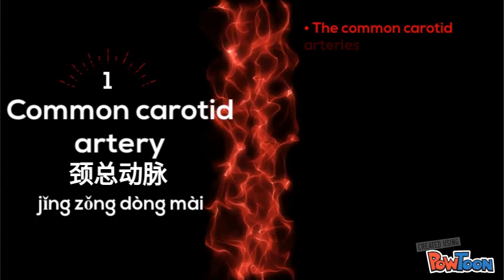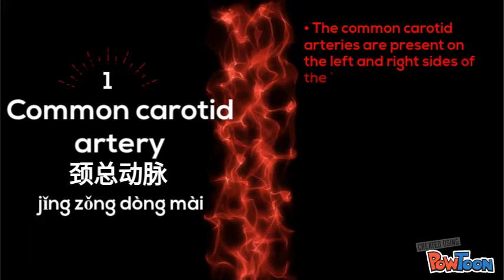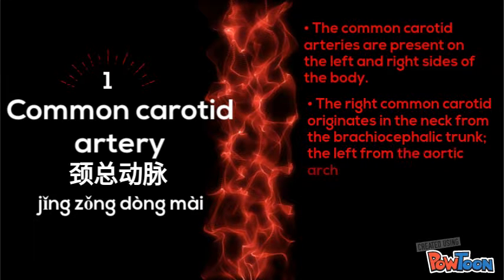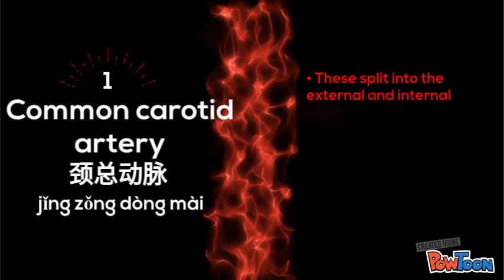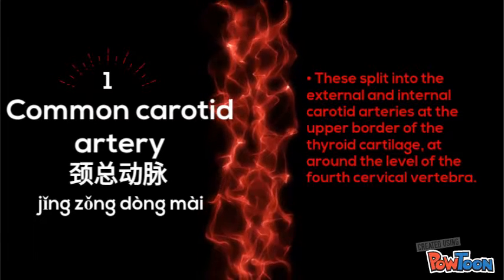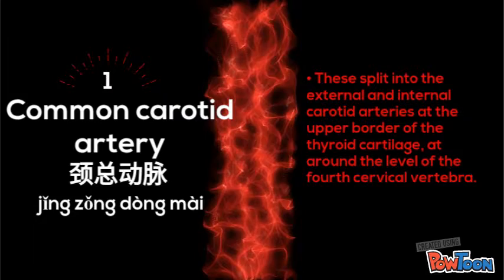The common carotid arteries are present on the left and right sides of the body. The right common carotid artery originates in the neck from the brachiocephalic trunk, and the left one from the aortic arch in the thorax. These split into the external and internal carotid arteries at the upper border of the thyroid cartilage at around the level of C4.